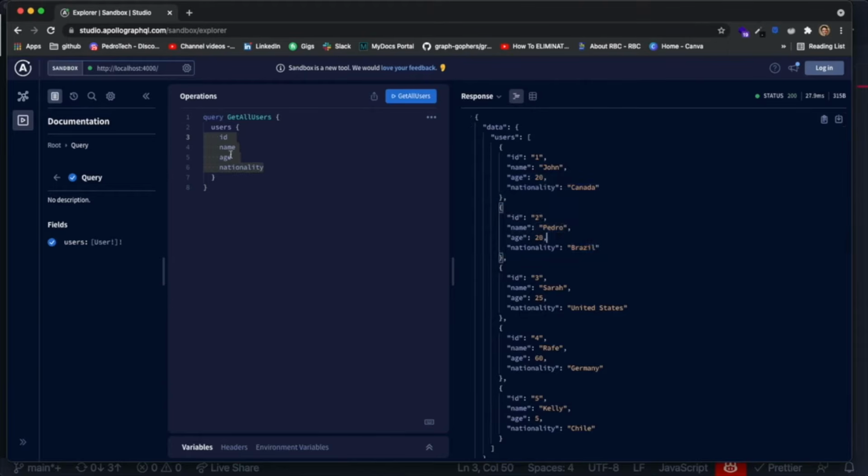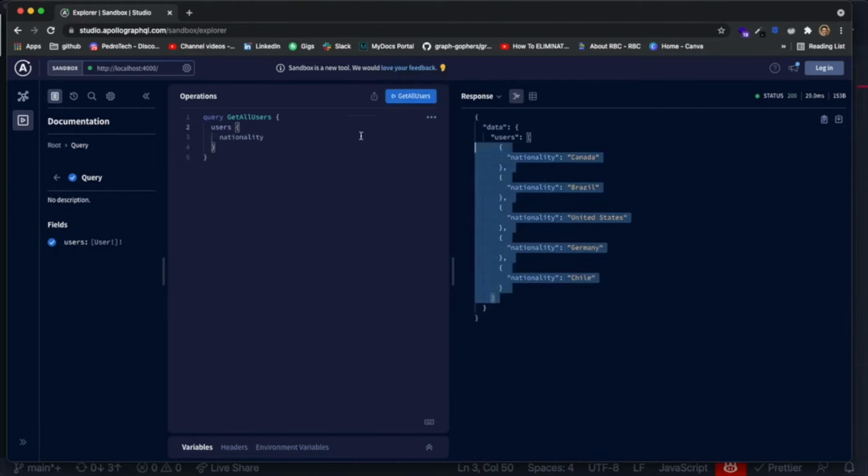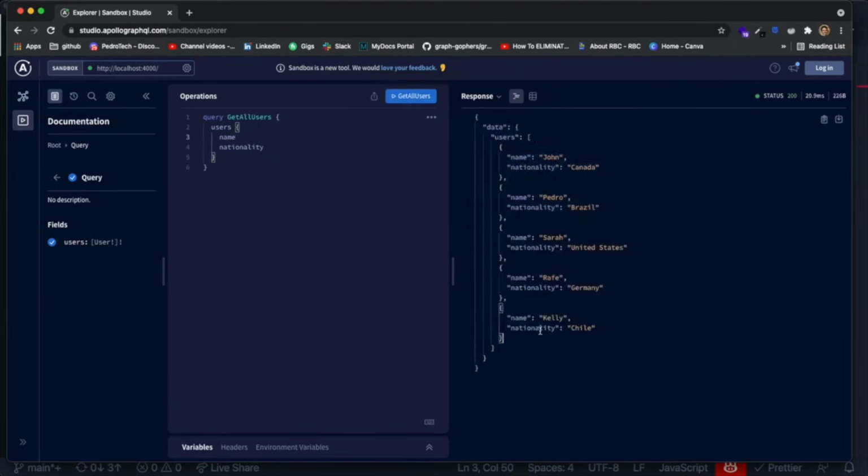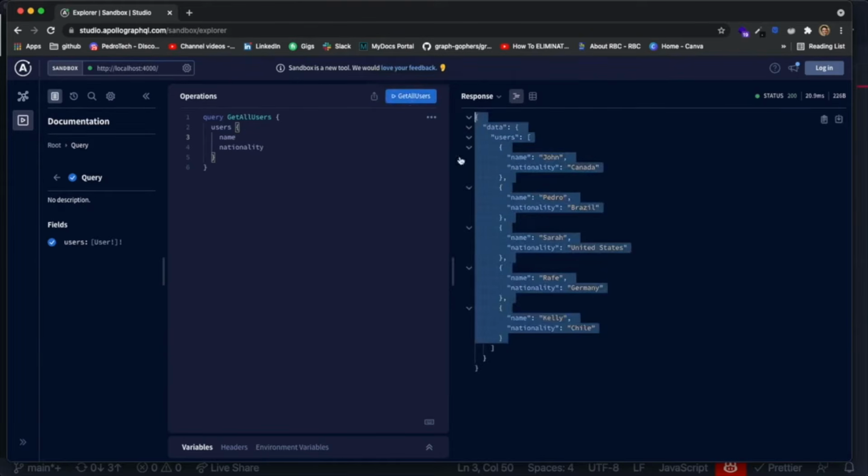But if we wanted to just get the nationality for each user, we can also just get the nationality for each user. So in the front end, the one who makes the request can specify what they want. And I just find that really cool. And you can see that it works perfectly with our data.